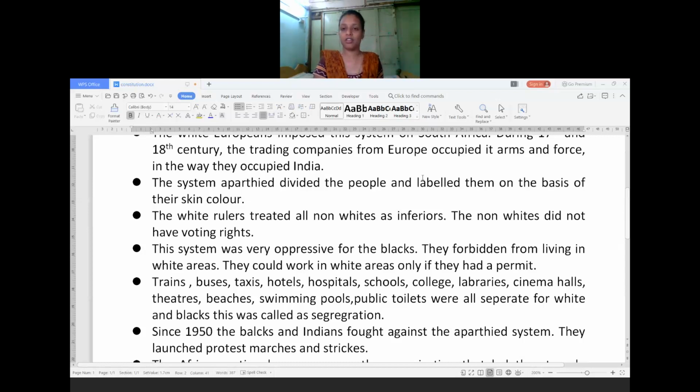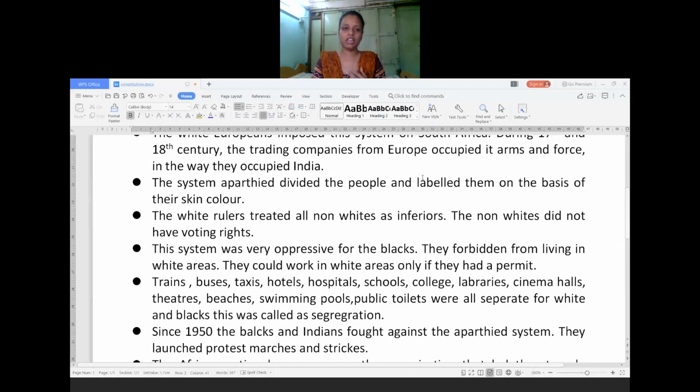Somewhere else, far away, they had to live. They could work only when the white areas gave permission, and they could earn money only by their permission.